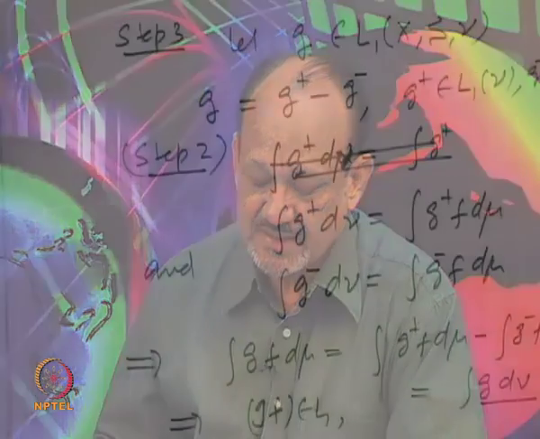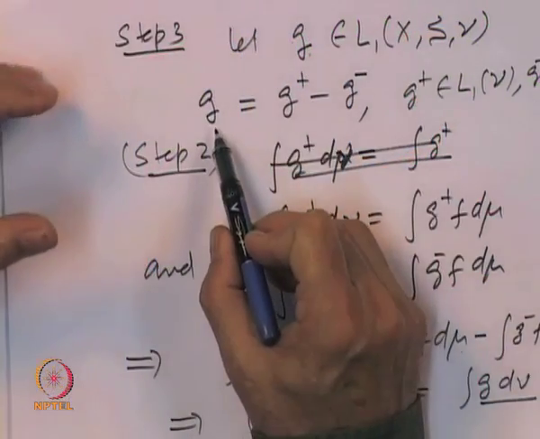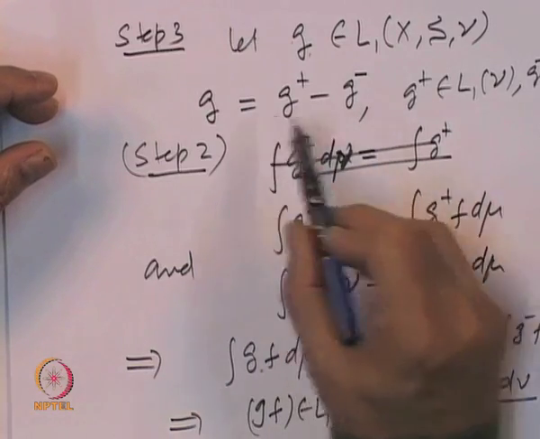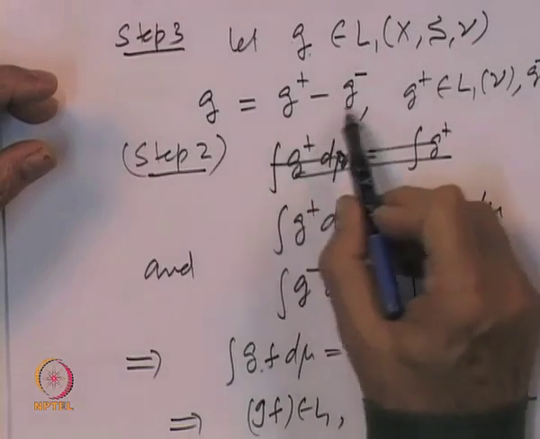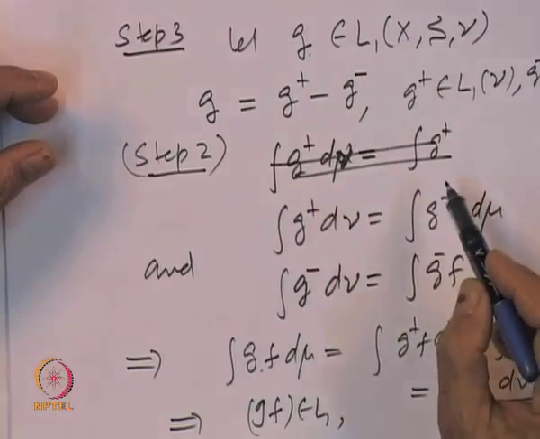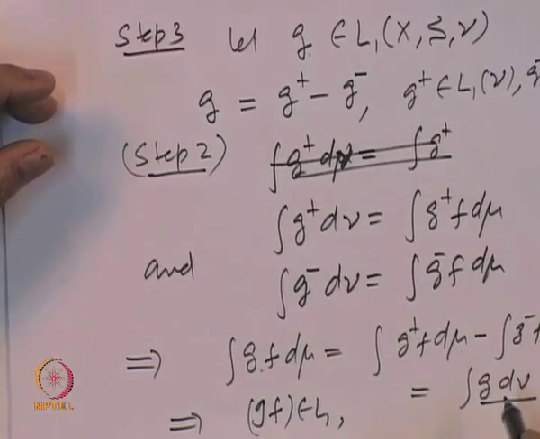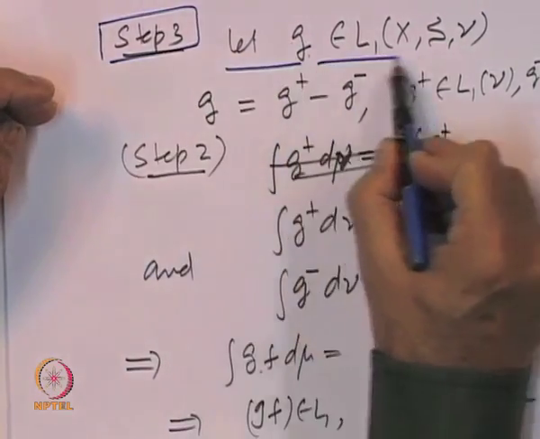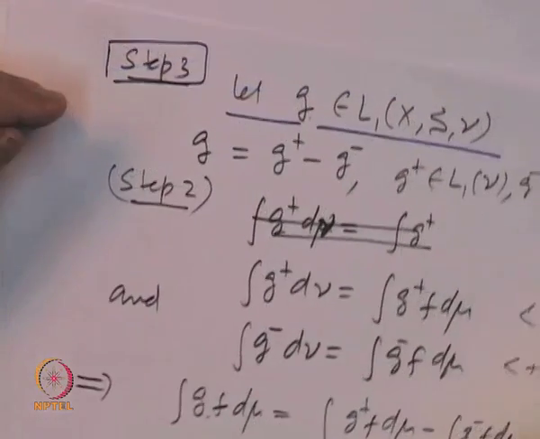And once that is done, the final step, that it holds for all integrable functions, is via splitting the function g into the positive part minus the negative part. And g integrable means both are integrable, and for each one of them the required claim star holds. So, by putting them together, we get that property star holds for all functions g which are L1. So, this is what I normally call the simple function technique.